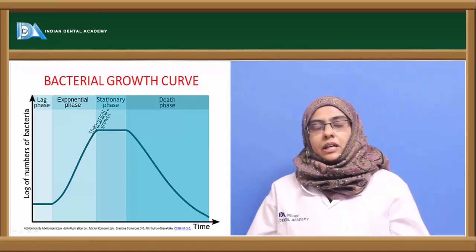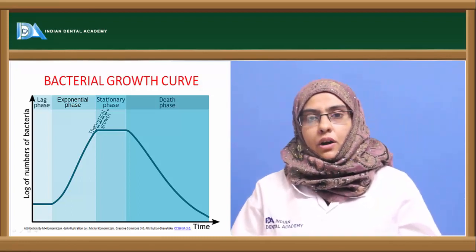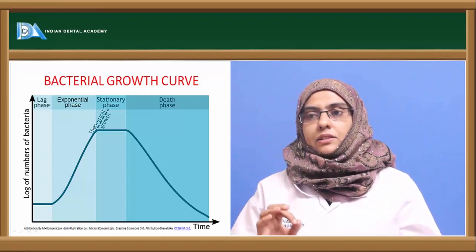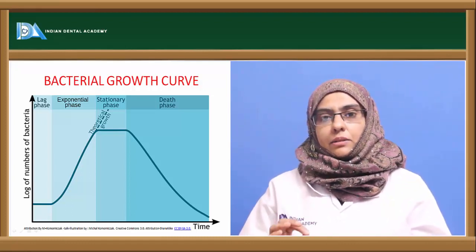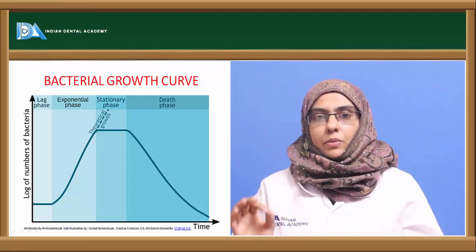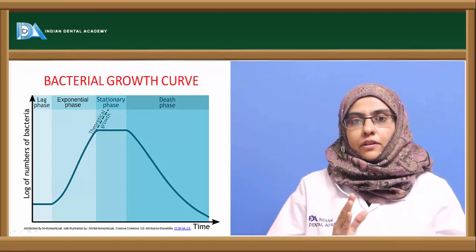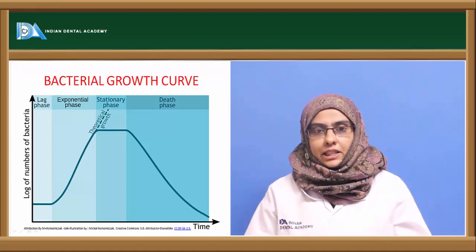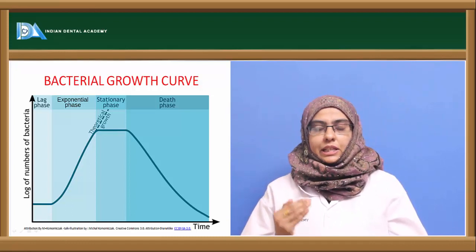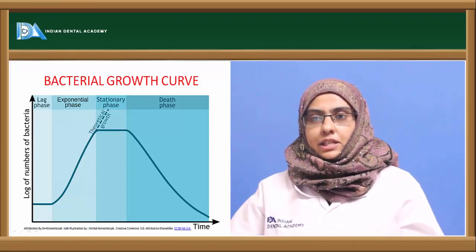Next, coming to the other phase, which is called the exponential phase or the log phase. I am saying here it is the log phase because there is a logarithmic increase in the number of organisms. That is nothing but the geometric progression. You can see a steep increase in the curve over here in the log phase, where the organism divides continuously by geometric progression till it reaches a certain level where they enter into the stationary phase.